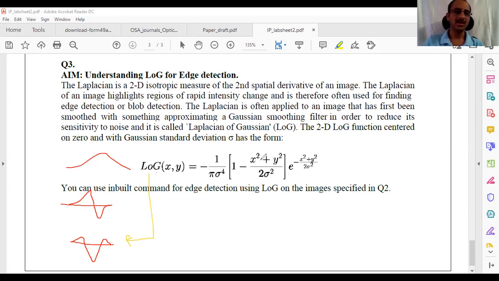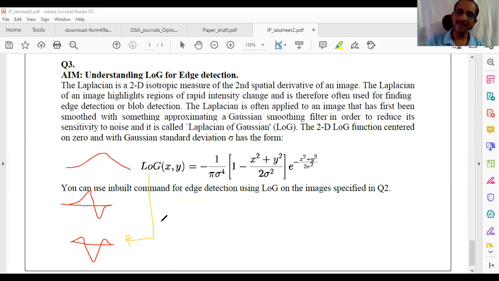Both are g of x comma y. In the digitized case, this is the same as the filter we have discussed: 8 in the middle and -1, -1, -1 all around.